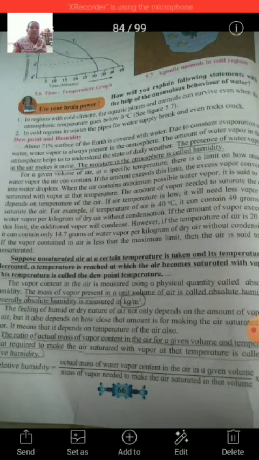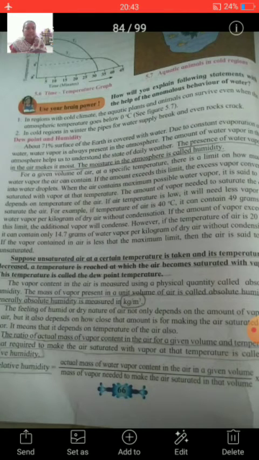Here they have given us two activities. One is to take a bottle of cold water out from the refrigerator, keep it outside for a while, and observe the outer surface of the bottle. You have observed this in your home also. We find small droplets on the surface of the bottle after some time when it is drawn out from the freezer. Drops of water can be observed on the outer surface of the bottle.